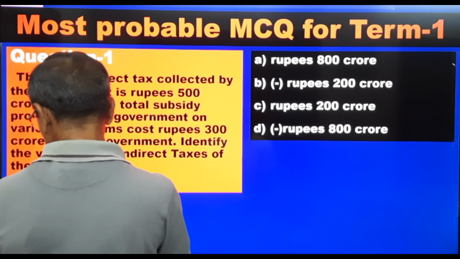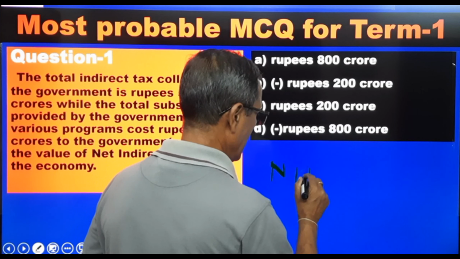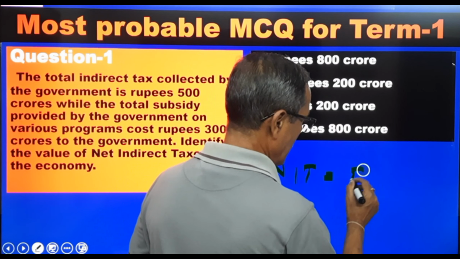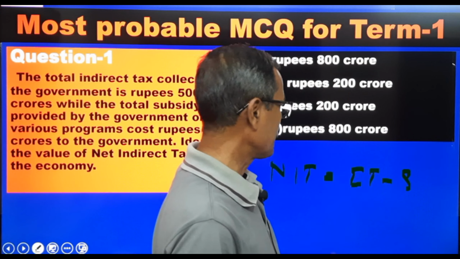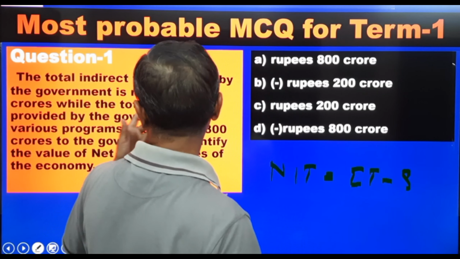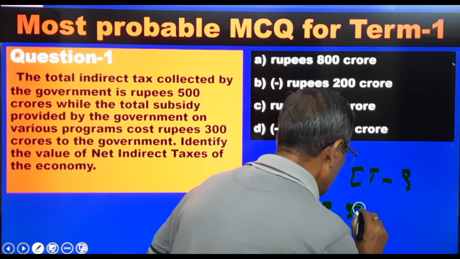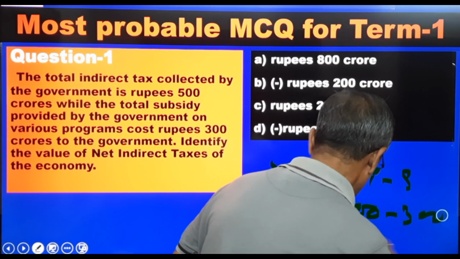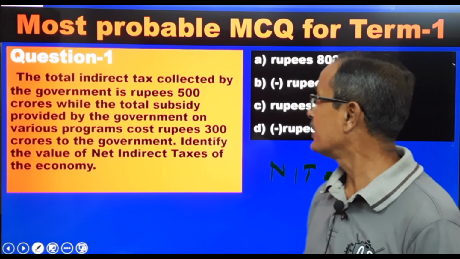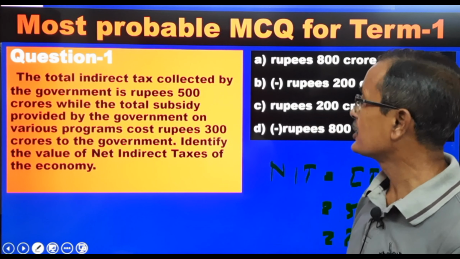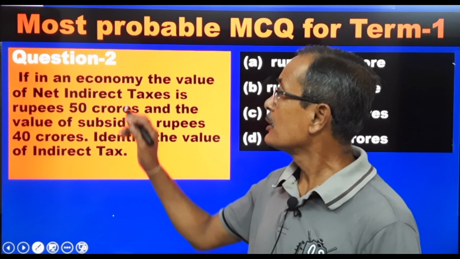So NIT is equal to IT minus subsidy. Okay, IT minus subsidy. So your IT is given here 500, subsidy is given here 300. So 500 minus 300 is equal to 200. So your NIT will be 200, that is option C. Clear? Next question. Question number 2.